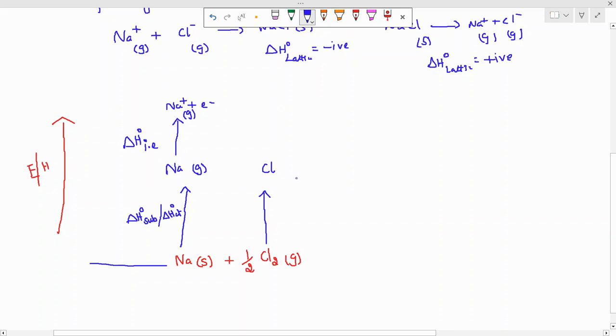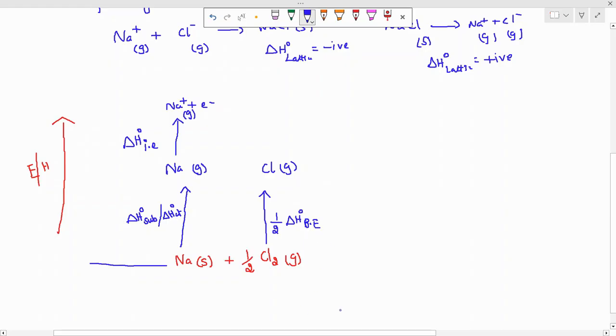That is one Cl2 into 2Cl atoms, but it is half Cl2. That's why I'm converting that into 1 mole of chlorine atoms. So I'm getting 1 mole of chlorine atoms, but I'm just dissociating, that is, breaking the bond of half a mole of Cl2. That's why I have to use the delta H naught bond energy, or bond enthalpy.